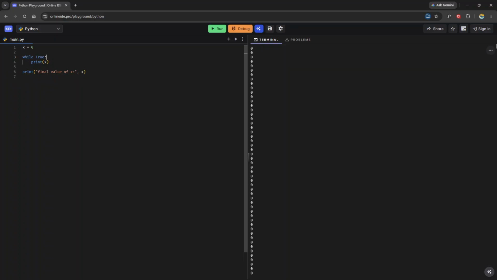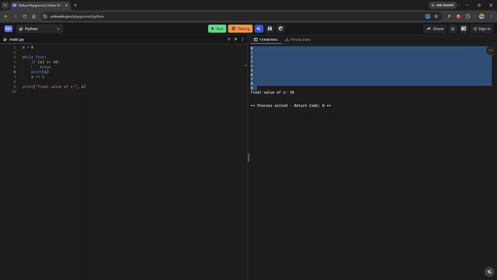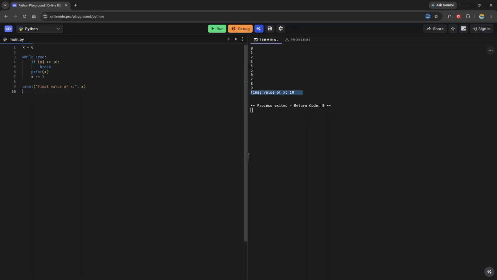So how can we exit this true? Well, we can check if x is greater than or equal to 10, then break. Otherwise, print x and then increment x by 1, right? So now when we run this, our loop will exit once we print from 0 to 9, and then we can reach the next block of code, right?